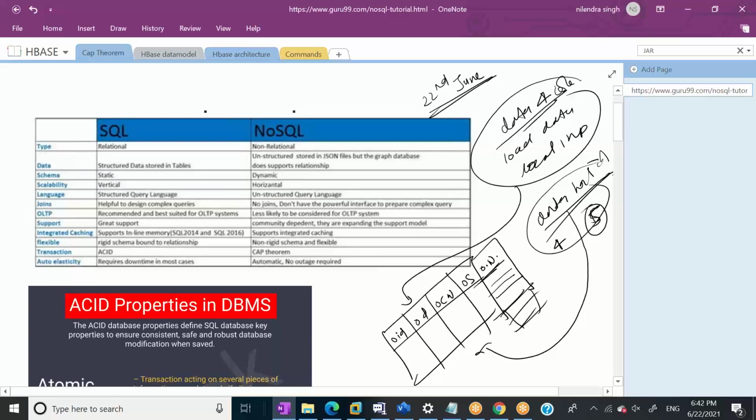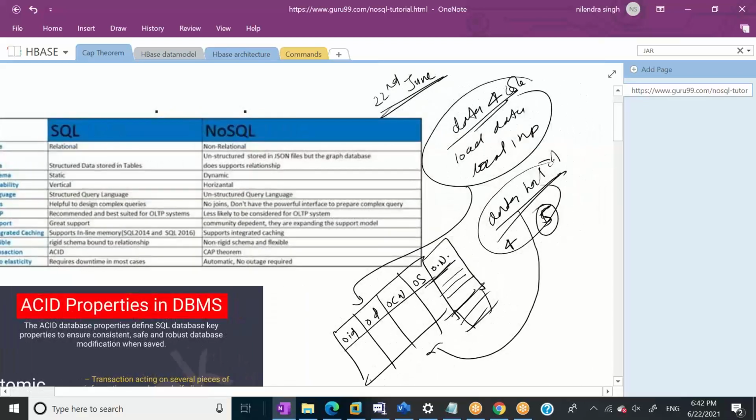So what I'm telling you here is 2 things. First is that your schema in SQL needs to be static. You need to give the schema first and then you can insert the data. The second thing is, even though you don't need that particular column for some data, you need to have that column specified. For all the rows before 22nd of June, I don't need the column order_name, still I need to have that column, because we have a static schema, not a dynamic schema. This is the limitation of SQL databases.